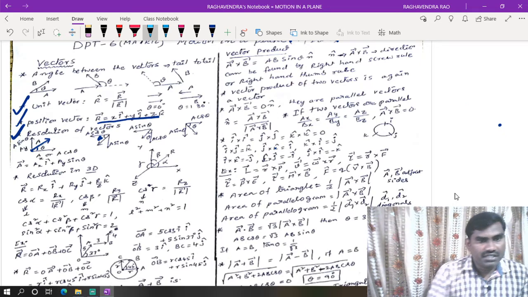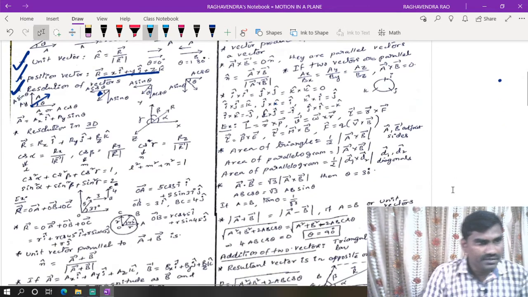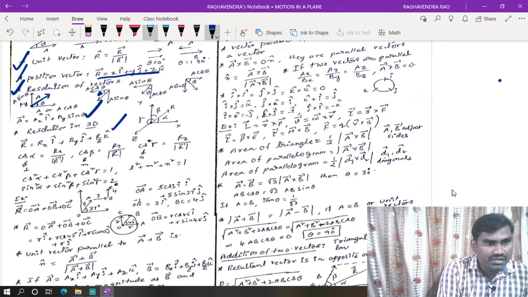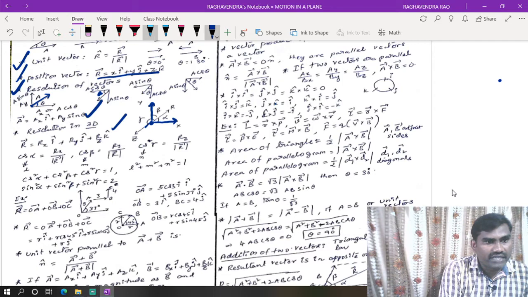Like this we can resolve into components. Next, here we can write in 2 dimensions. In 3 dimensions we can write the vector like this. Here in 3 dimensions we may represent the x-axis, y-axis and z-axis. The resultant vector makes an angle alpha with the x-axis, beta with the y-axis, gamma with the z-axis.